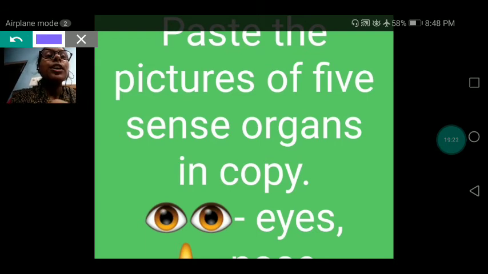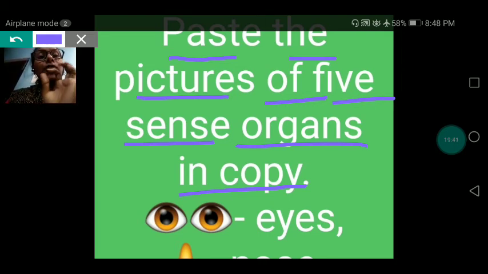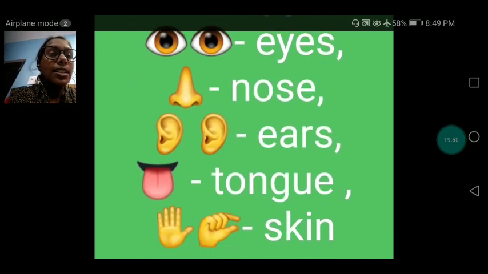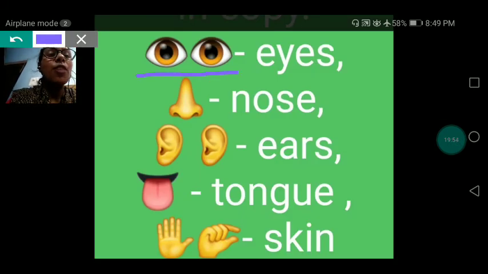What you have to do? You have to paste the pictures of 5 sense organs in your copy. How many sense organs do we have? We have 5 sense organs, and you have to paste 5 sense organ pictures in your science copy. Let's see what the sense organs are, and you have to paste the picture of eyes.